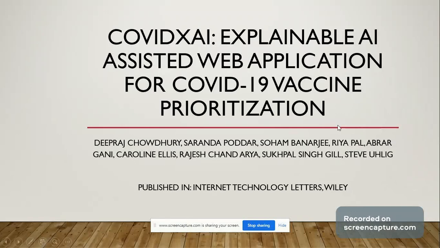I'm Saranda Poddar, and today I'll be presenting and explaining CovidXAI, Explainable AI assisted web application for COVID 19 vaccine prioritization. My co authors are Deepraj Chowdhury, Soham Banarjee, Riya Pal, Abrar Gani, Caroline Ellis, Rajesh Chand Arya, Sukhpal Singh Gill, and Steve Uhlig. This work has been published in Internet Technology Letters by Wiley.